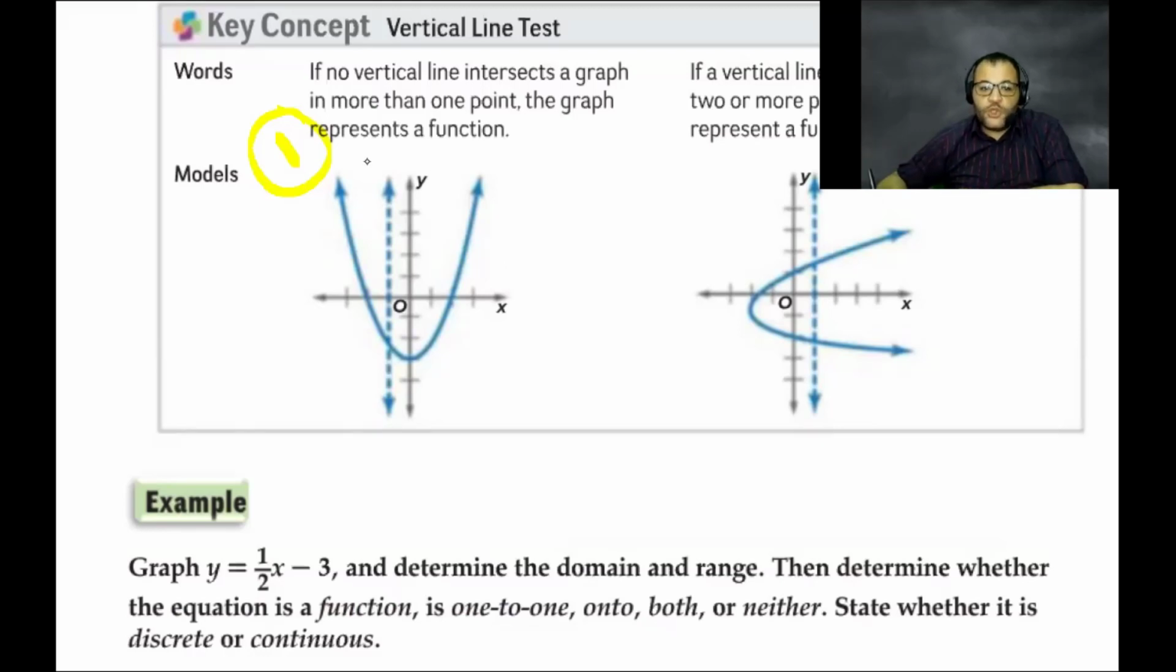Okay. So if all vertical lines intersect the graph at exactly one point, this relation is a function. For this other graph, if you draw a vertical line, it will intersect the graph at two points, more than one point, because two points lie on the same vertical line. It means this relation is not a function. So that's the meaning of the vertical line test.